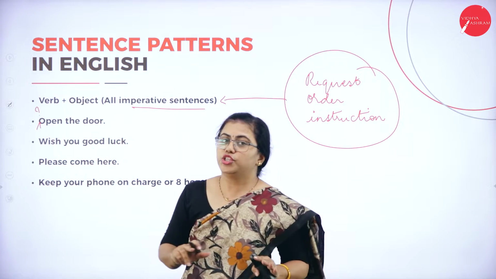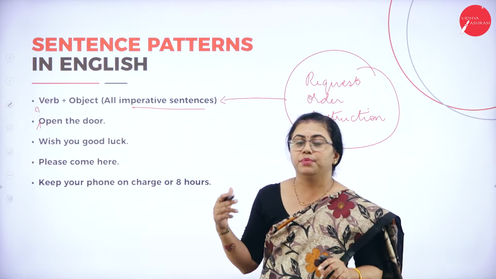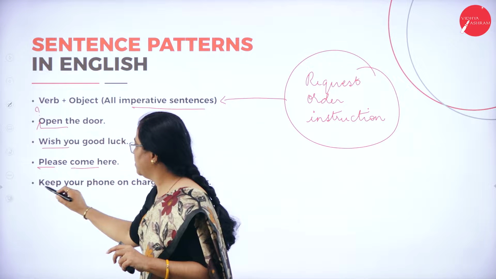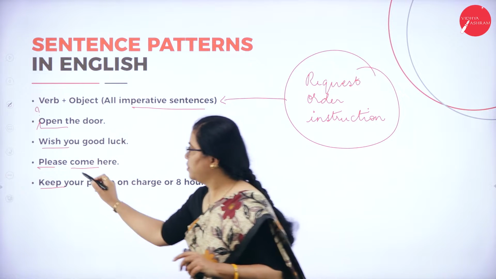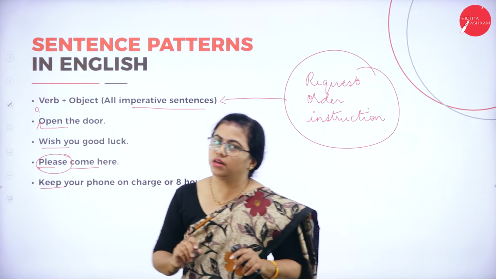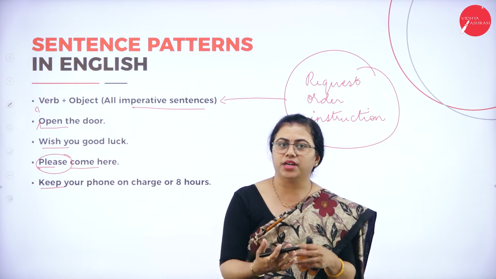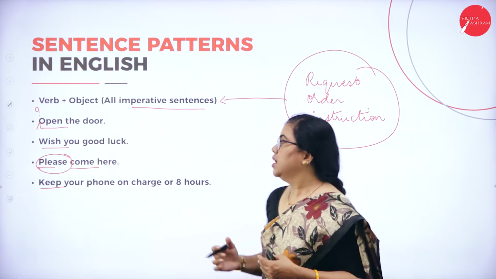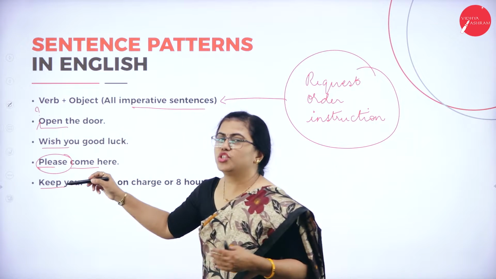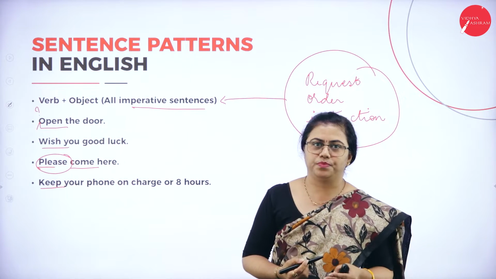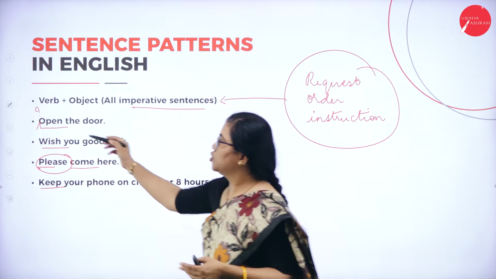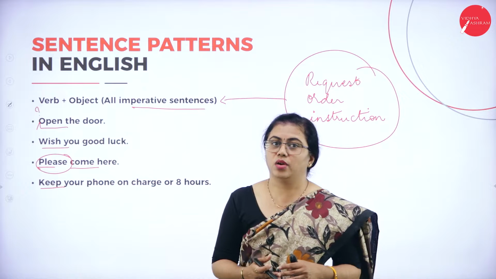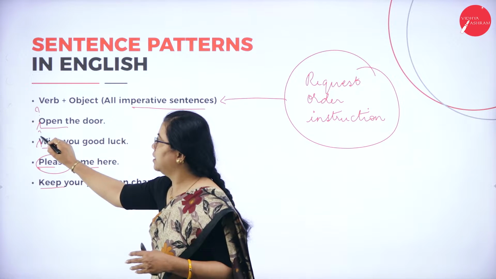Similarly, wish you good luck. Here also, it starts from a verb actually. All the sentences you can see start from a verb. Apart from requesting, you have words for requesting, like please, kindly, all these are words wherein you express a request. Here all the imperative sentences usually begin with verbs only, the action words. Here also, open the door, there is no subject. Wish you good luck, I'm wishing somebody. Here also there is no subject.